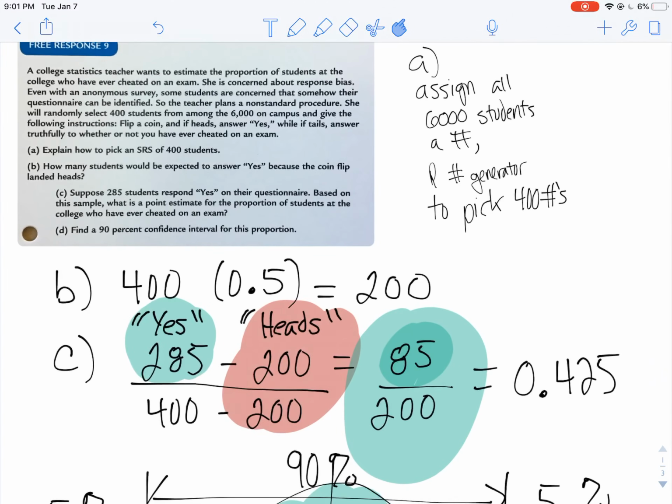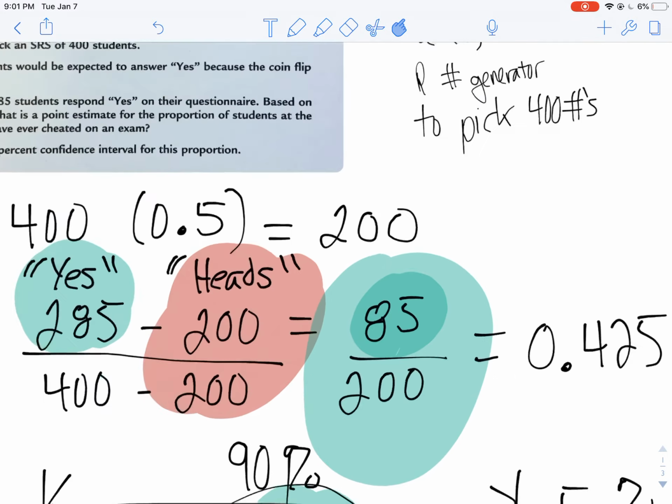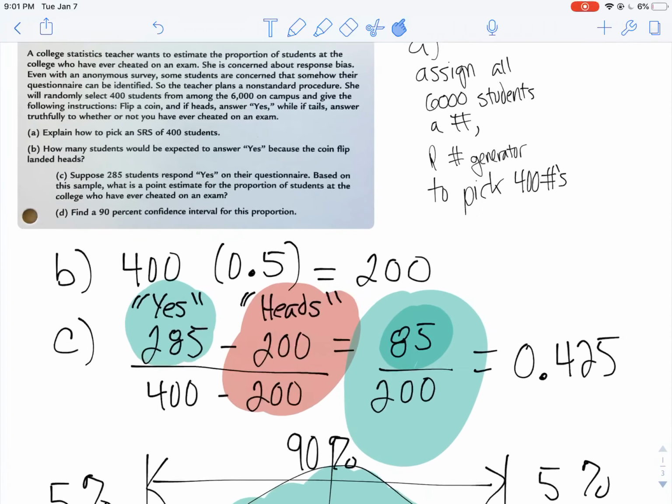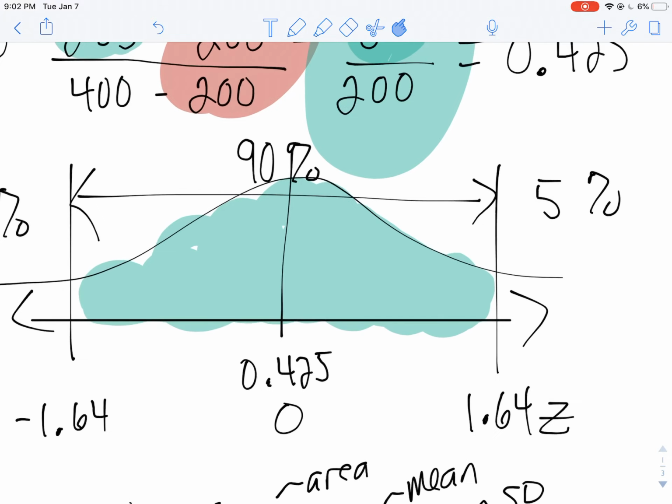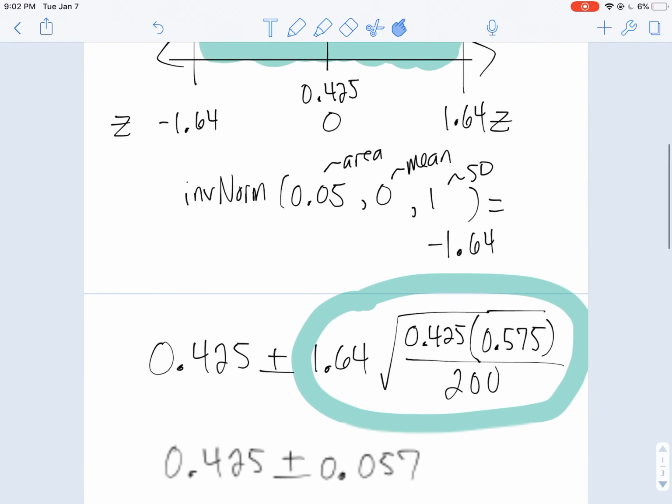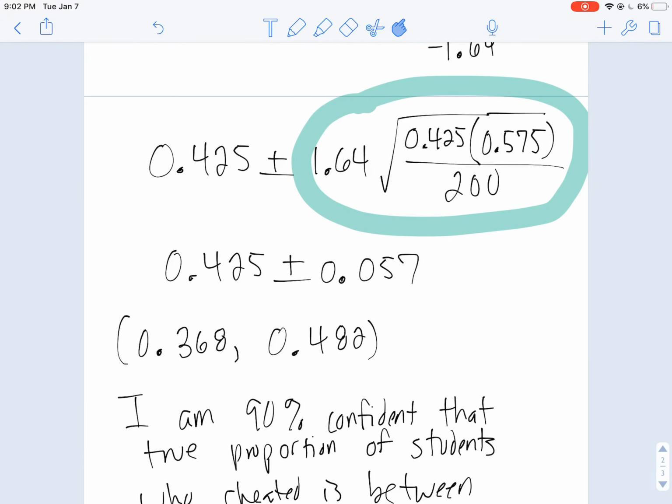First of all, you had to figure out how to design your sample. You had to figure out the expected value, which I did based on it being a binomial distribution. Then figure out my statistic. I took away the expected number of kids I expected to flip heads and would be answering yes no matter what, because I don't want them. I wanted the kids who are probably telling the truth. And once I got that proportion of students who were telling the truth, that's when I built my confidence interval, just like this. Hopefully this helps.